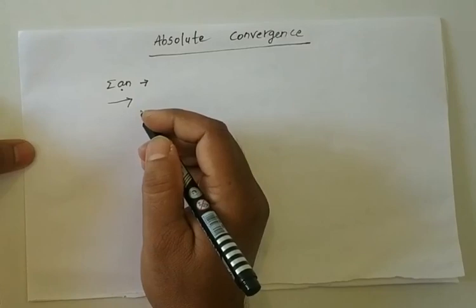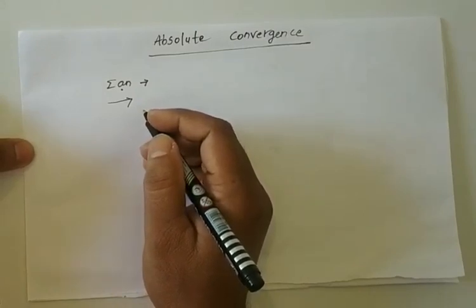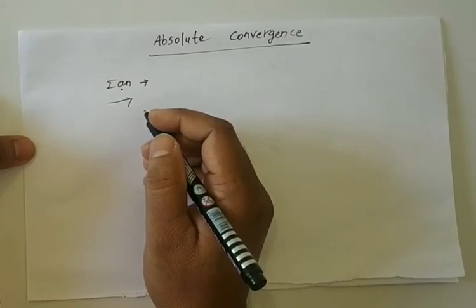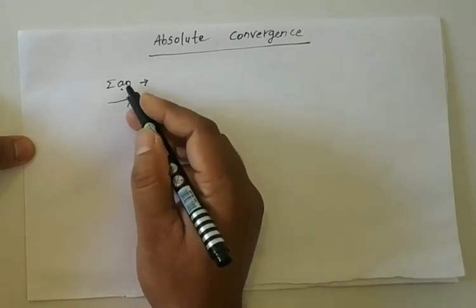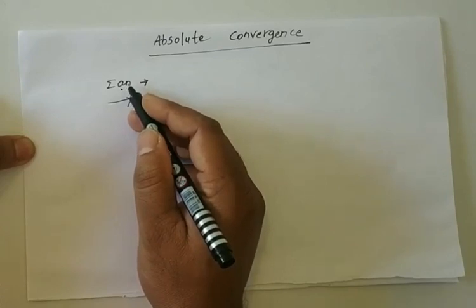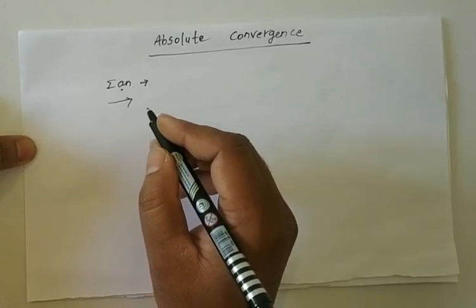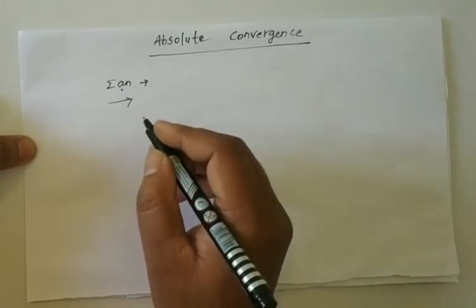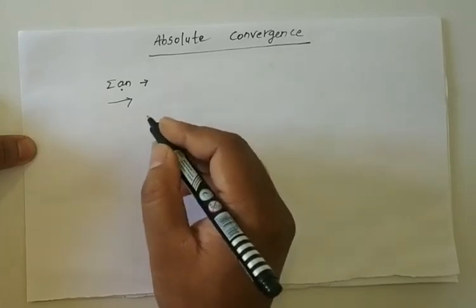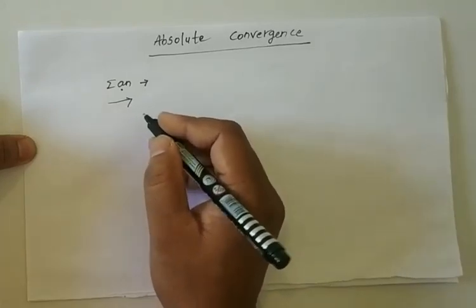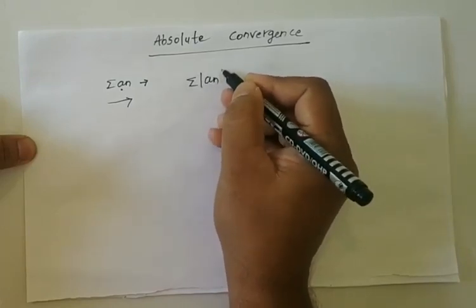Also we consider the series whose terms are the absolute values of the terms of the given series. That means summation modulus of a n.